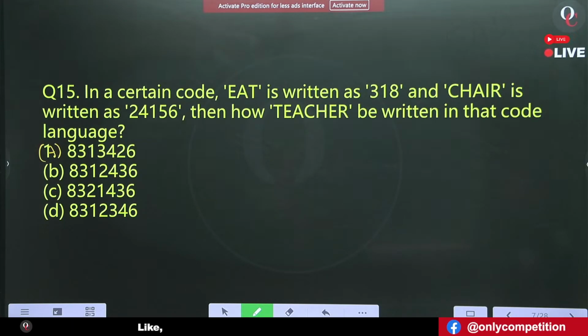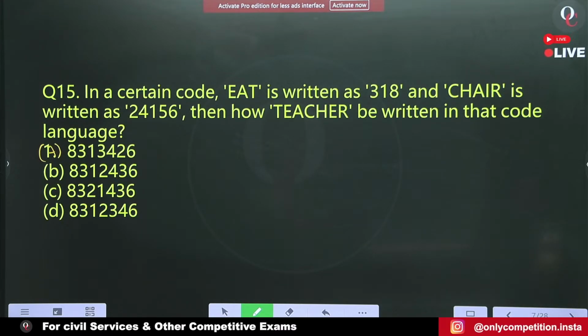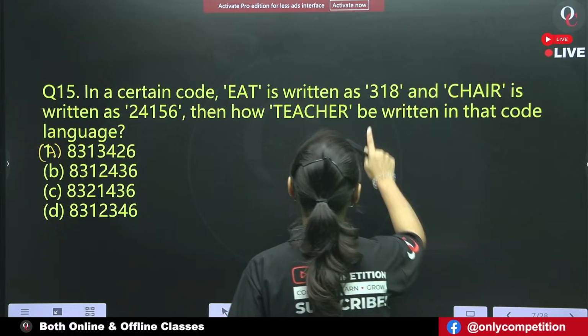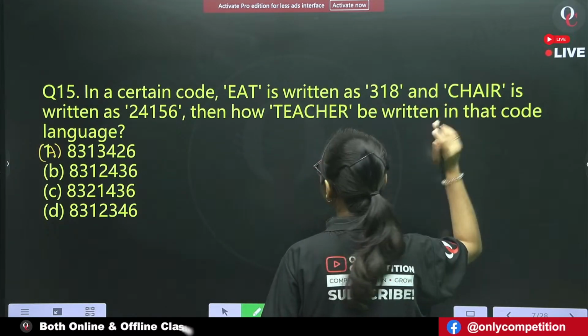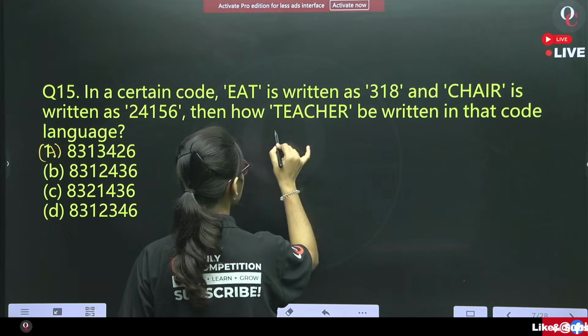This is also a question of direct coding. If EAT is written as 318 and CHAIR is written as 24156, then how is TEACHER coded?